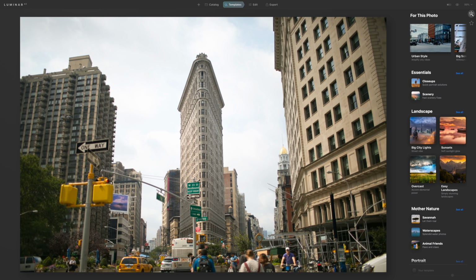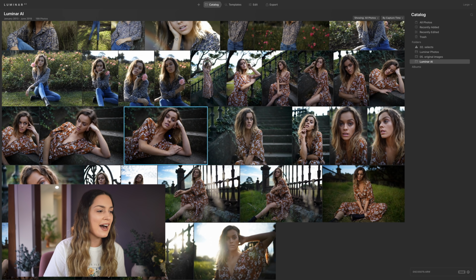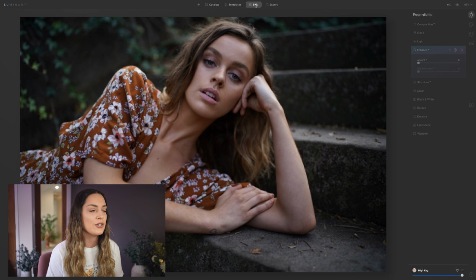if you feel like you want more control over your photos and your editing, you can head over into the edit panel, where we've got all the controls and sliders that we know and are used to when it comes to image editing, but also so much more as well. So heading back into our catalog, I'm going to select this photo next and head straight into edit, so we're not going to apply any templates to this photo in particular.